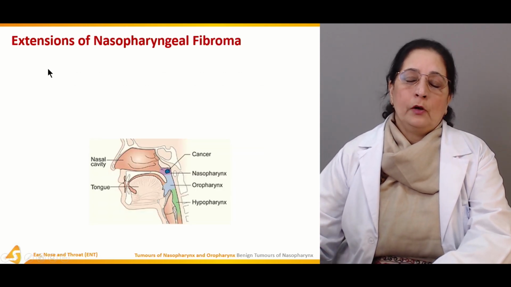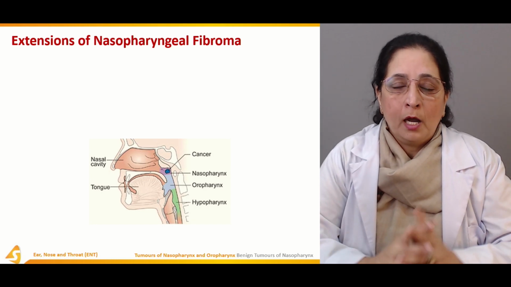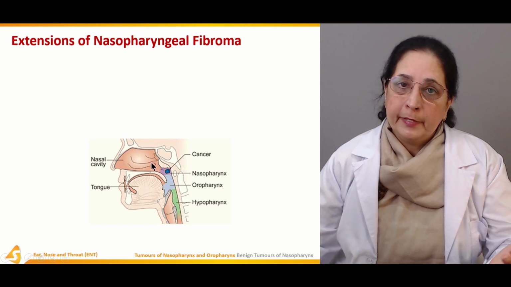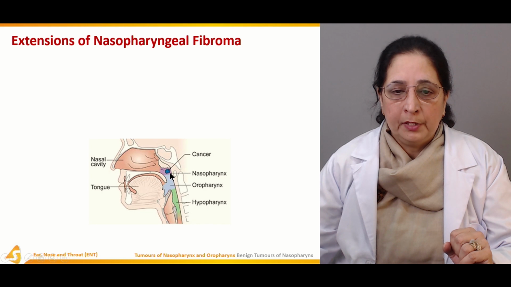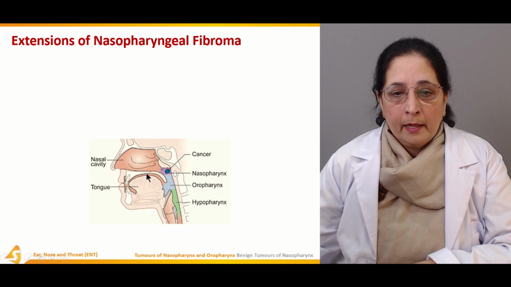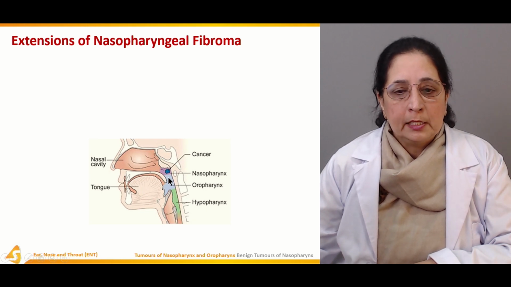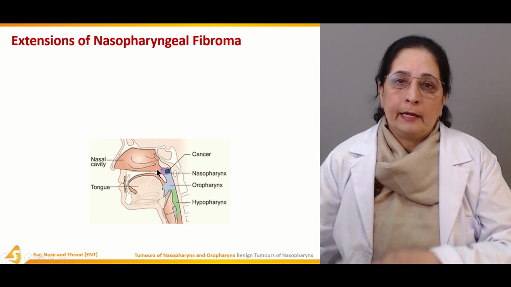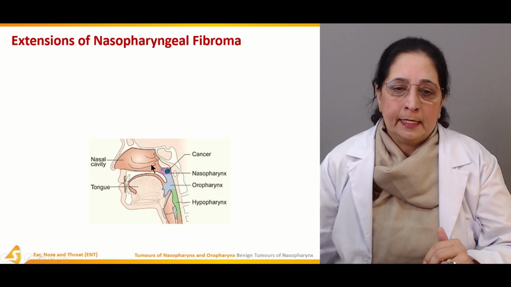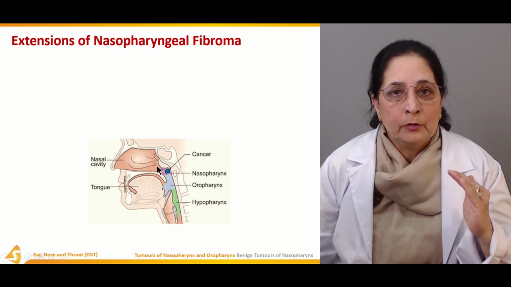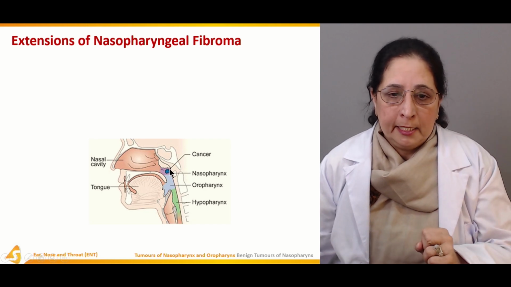The extension of nasopharyngeal fibroma: how it extends and how it grows. Here in this diagram, you can have a better picture of the location of the nasopharynx. That's the nasal cavity, and then the tongue. The upper part of the pharynx at the back of the nasal cavity, this small portion, is the nasopharynx. Very little part is the nasopharynx.